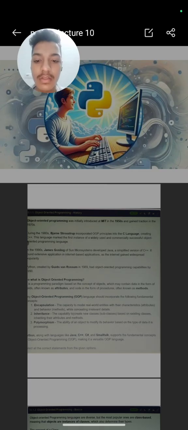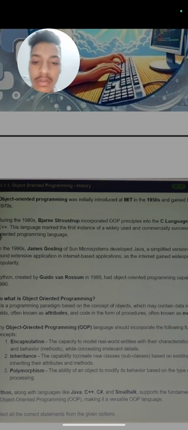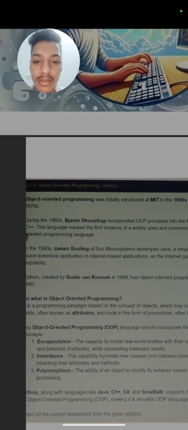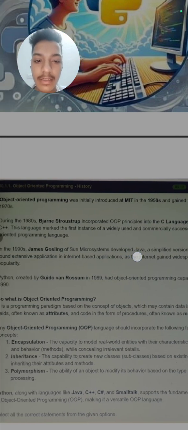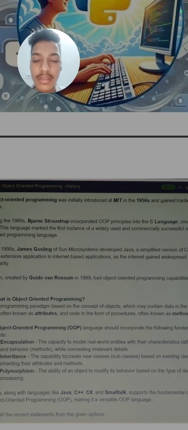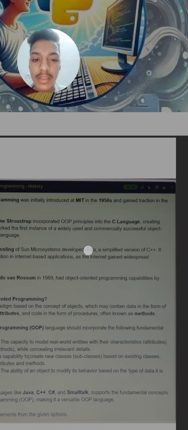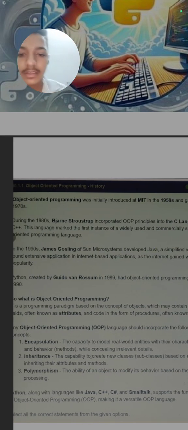First we will study something about its history. Object oriented programming was initially introduced at MIT in the 1950s and gained traction in the 1970s. Means it was introduced in 1950 and gained traction in 1970.